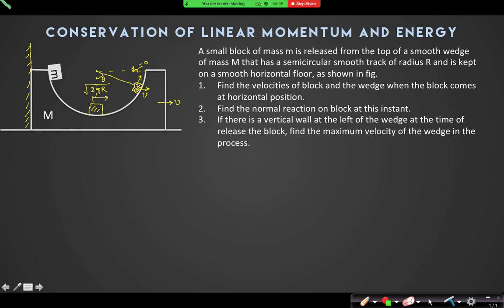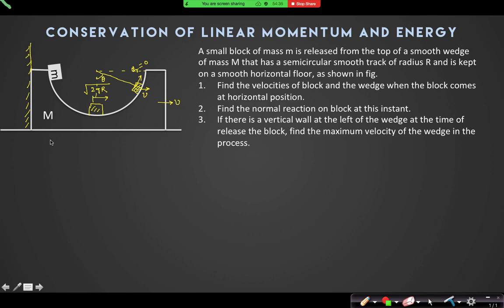Let us assume at this maximum height the velocity of the wedge is v. Then with respect to the ground, the velocity of the block is also v, yes or no? Because u relative is 0, the resultant of these two is only v.